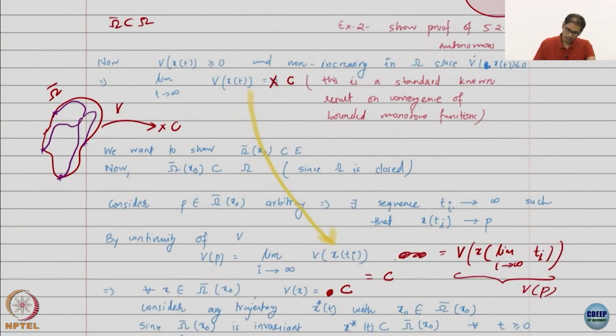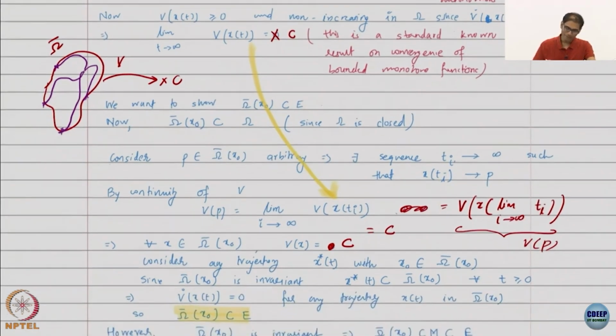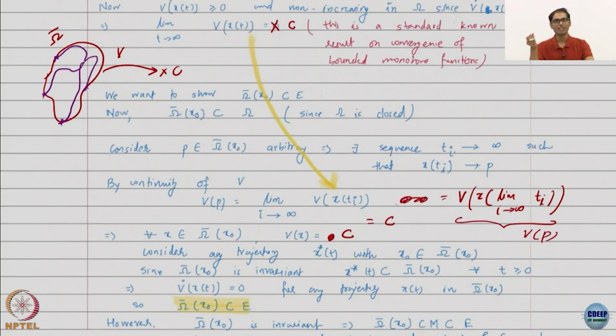Now, what we plan to do is show that omega bar is in fact inside the set E. How do we do that? We already know that omega bar is inside omega, very easy to argue, we already argued it in fact. Now, what did we do? This is where we played a fun trick which seemed to be difficult to digest, but it does happen. We take any arbitrary point in the limit set.